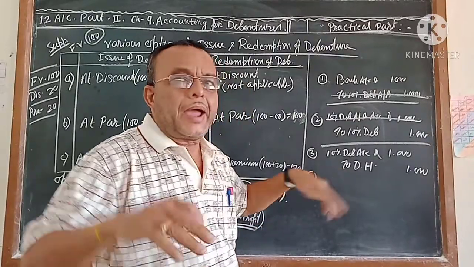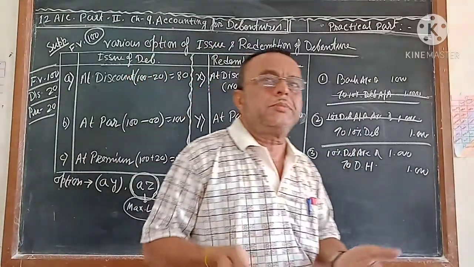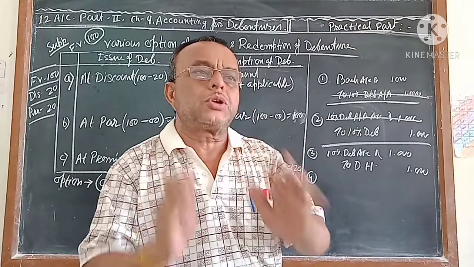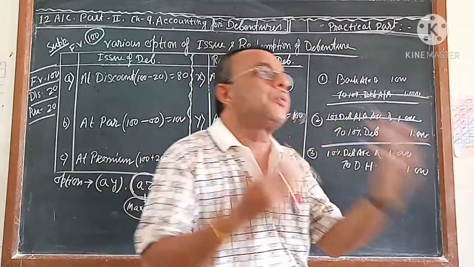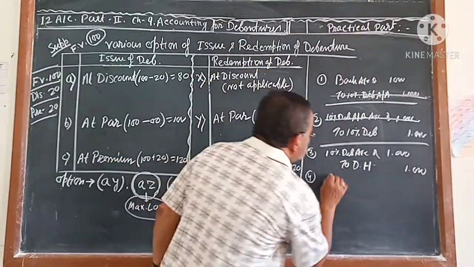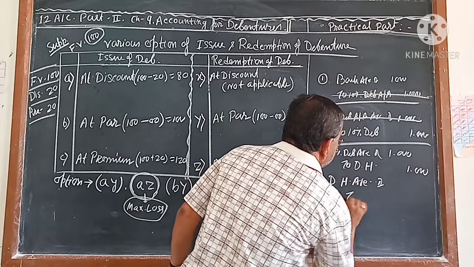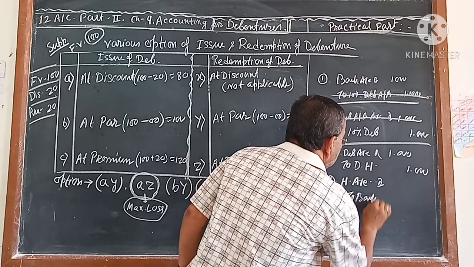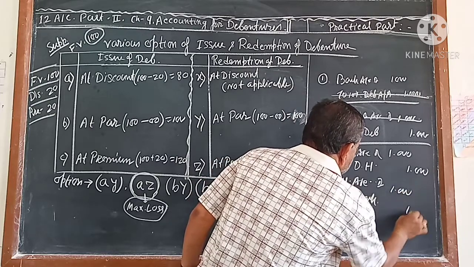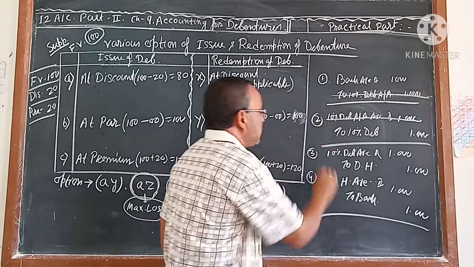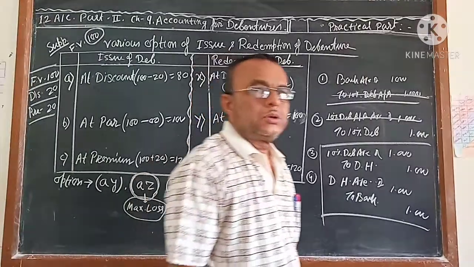Whenever we are giving back money to the debenture holder, first we have to credit the debenture holder with how much money we are going to pay. And next we will pass: debenture holder account debit to bank. These two journals will be passed for redemption.